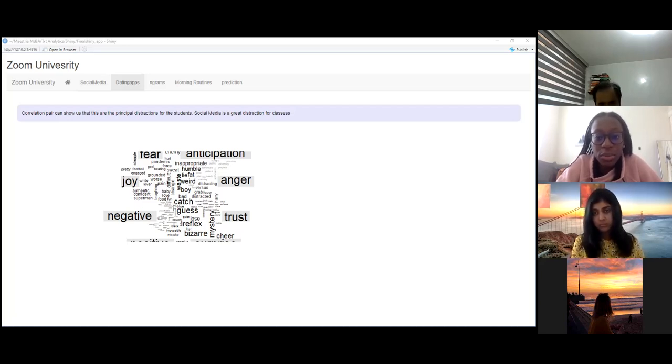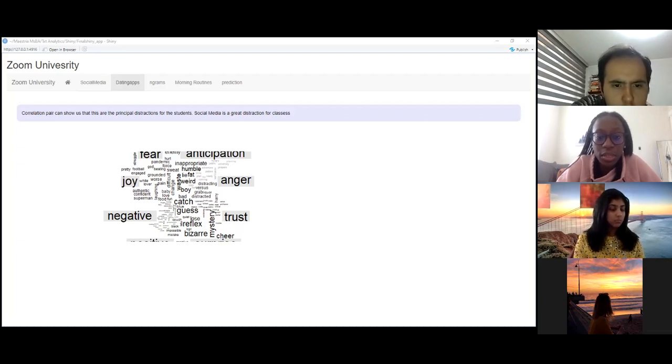The next word correlation that we ran was with the word apps. What was interesting to see with this correlation is that apps had a strong correlation with the words dating and social and media. For analysis purposes, this is interesting to see because these words had strong correlations in the first word correlation as well. This means that in our survey, students either use social media or actual dating apps to meet new people. And this is why at the end, our third word correlation was with the word person.